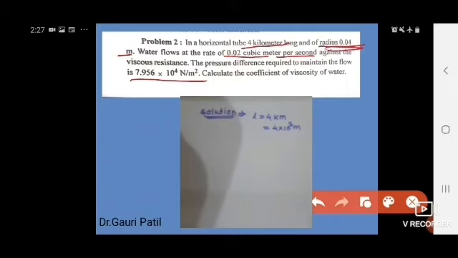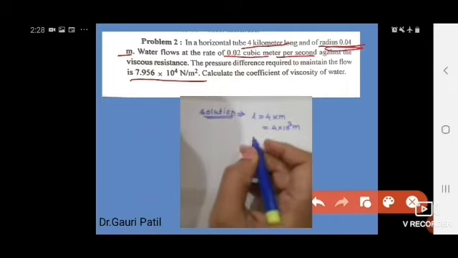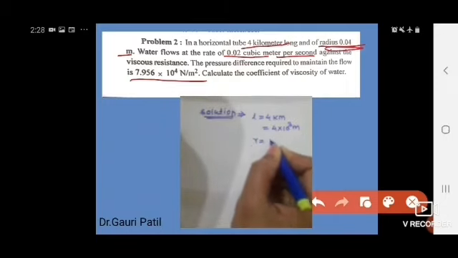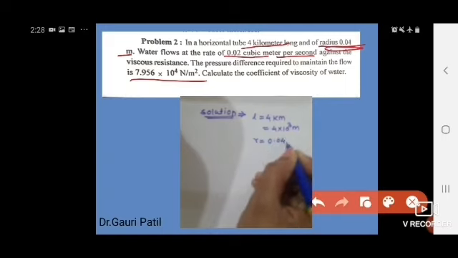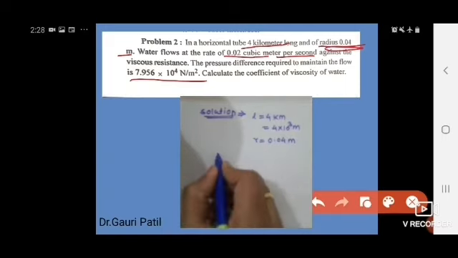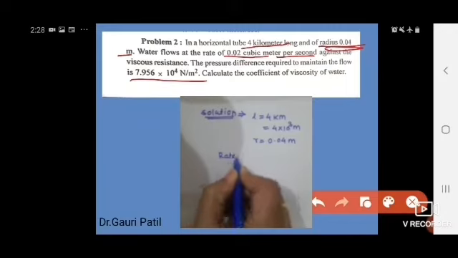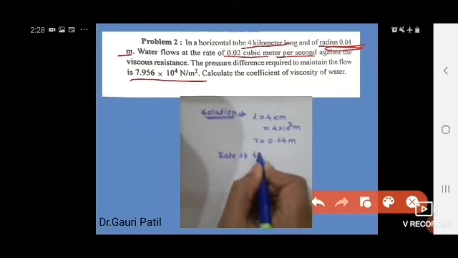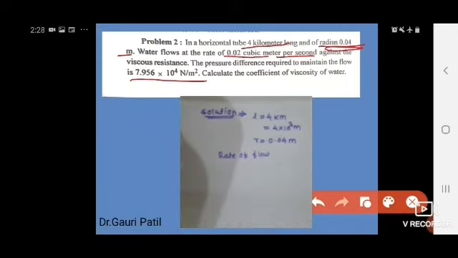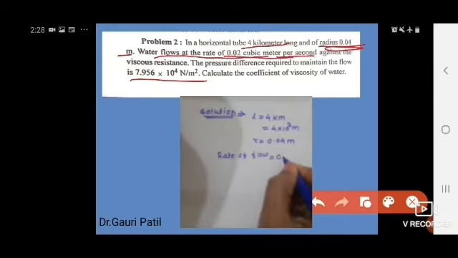Then radius, which is 0.04. This is the radius, so we will put R is equal to 0.04 meter. Then rate of flow, which is given by V, which is 0.02 cubic meter per second.